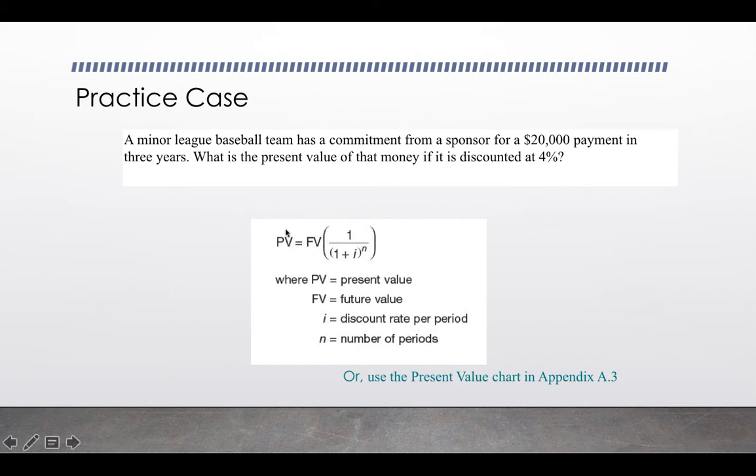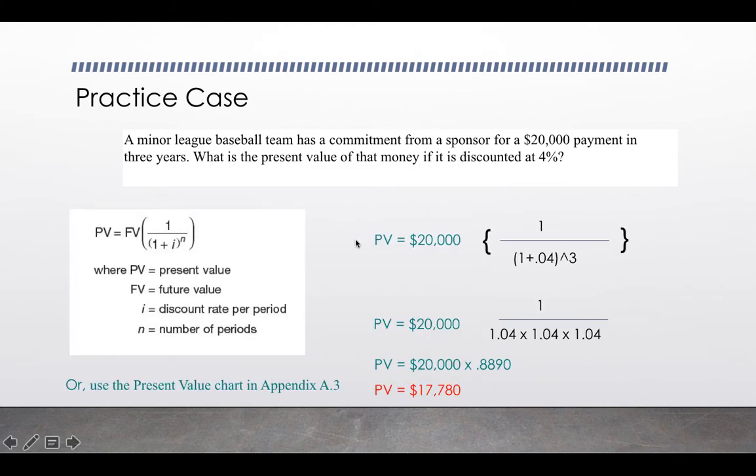So again, here's our formula to calculate the present value of that payment that, again, is not expected for another 3 years. But if we're making plans financially, we want to be able to predict what that value might be. So here is our formula applied. Right, so our present value is equal to future value, which we know is $20,000.